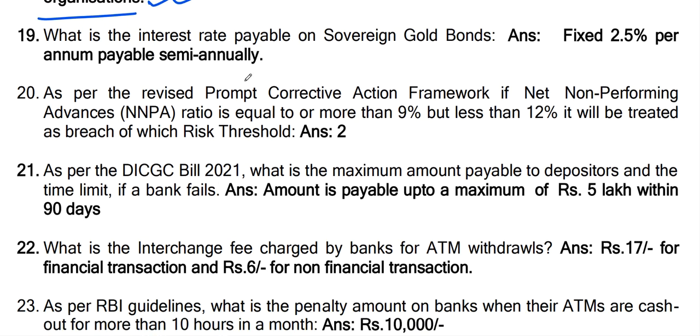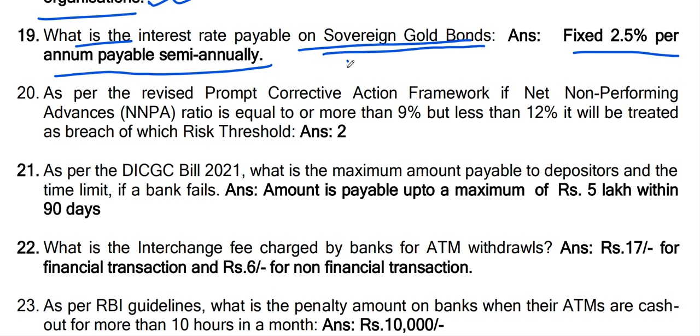Next question, question number 19. What is the interest rate payable on sovereign gold bonds? Fixed 2.5% per annum, payable semi-annually, every 6 months.